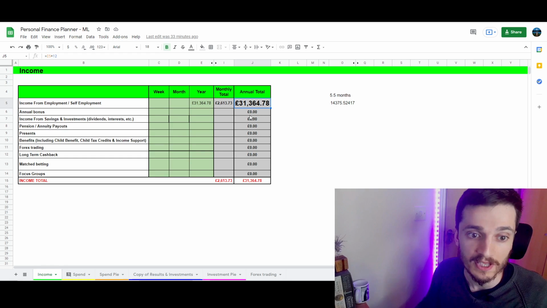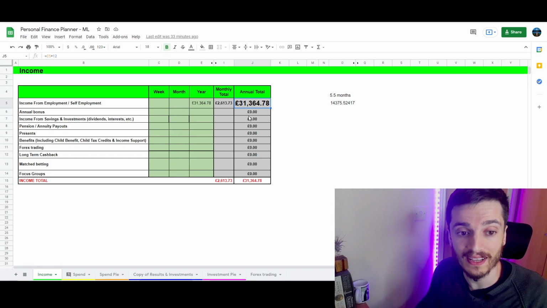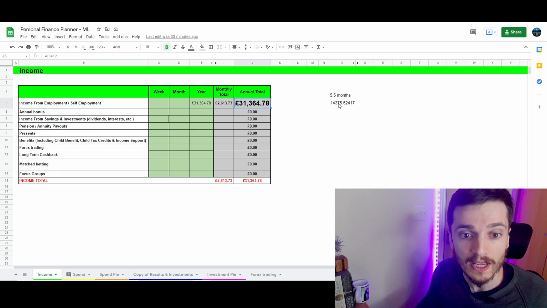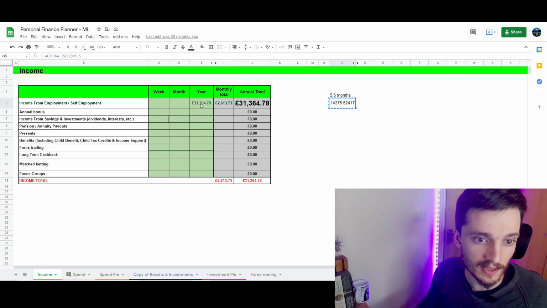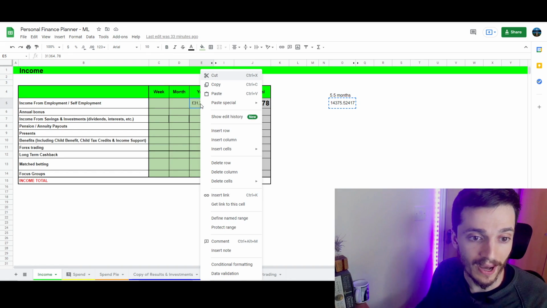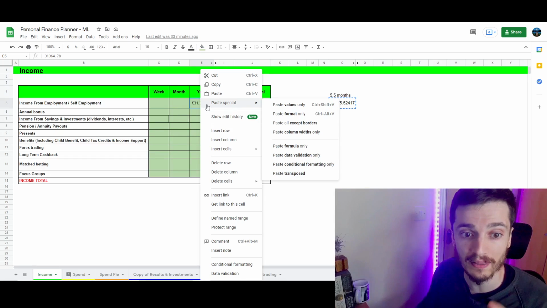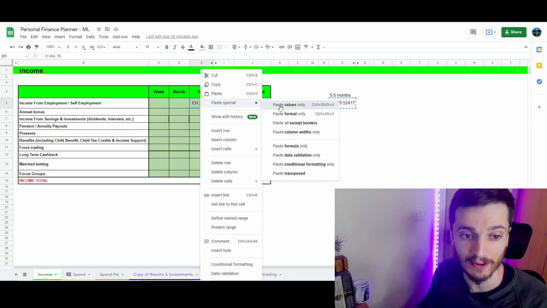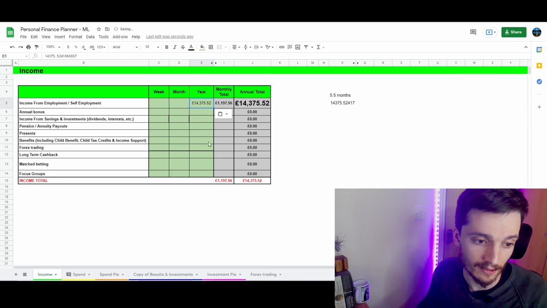Now, for this spreadsheet, which you're going to find linked in the description below if you want to use it for your own calculations, this is basically a budget. I'm going to use this number over here, which is the amount of money that I make in a year. But for this specific calculation, to make things easier, I want it to be for the balance of the year. So starting from today, this is the rest of the money that I will make going forward.